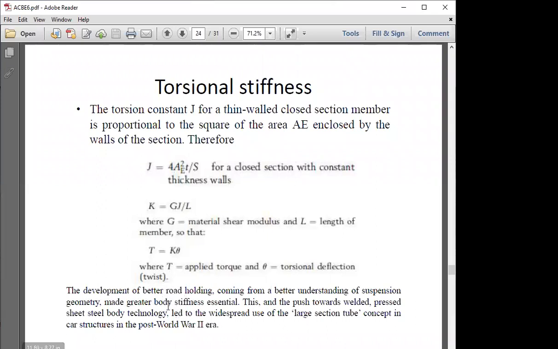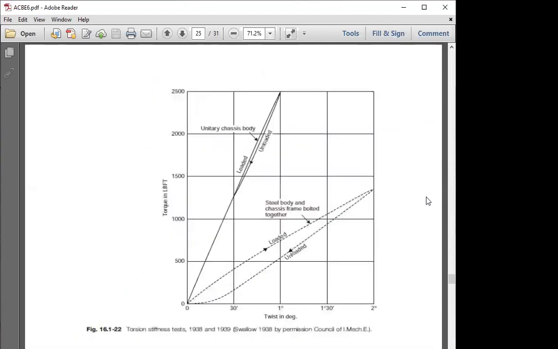So the development of road holding, depending on suspension geometries, the need for stiffness calculations, whether to push the system or pull the system, how it can be welded for pulling conditions and pushing conditions, how a sheet metal can be pressed in a particular way to have maximum strength in it, because profiling of sheet metal has had much impact in safety. Whether to use tubes or not, these are the criteria through which we have gone.